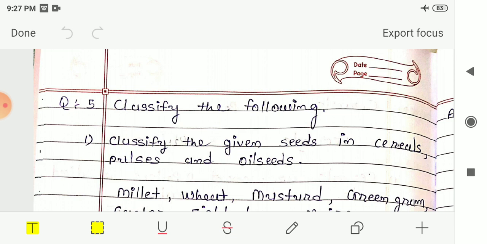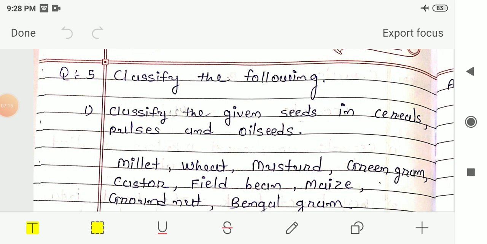In the notebook till now we had written the hard words of this chapter and some of the exercises also. In those exercises we had seen choose the correct option, fill in the blanks, true or false, and differentiation. In the differences we had seen the difference between monocot and dicot seeds, and cereals and pulses. Now we will continue the exercise. The next exercise is question 5, classify the following.